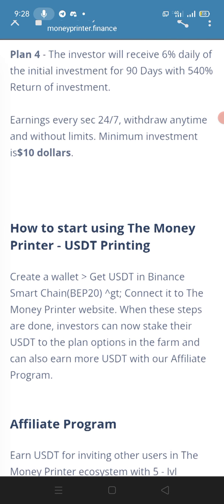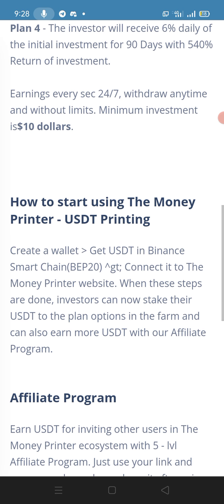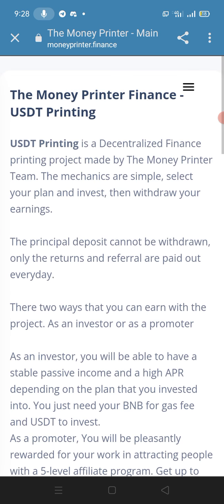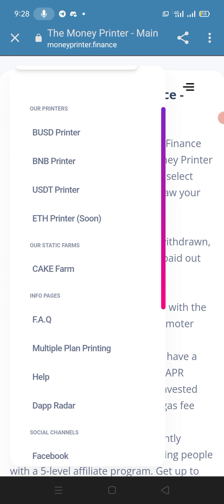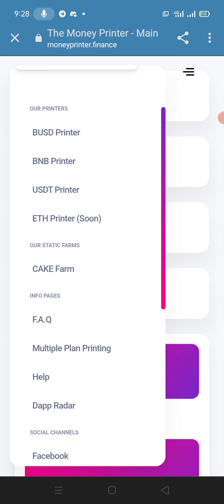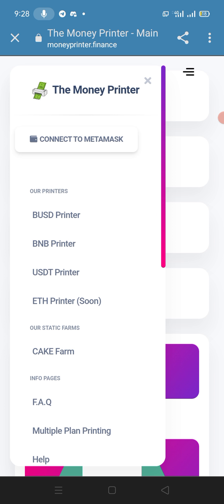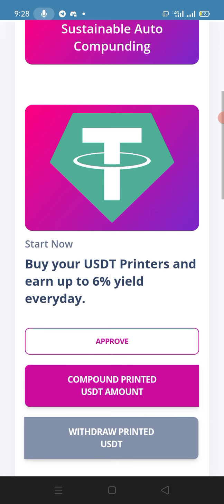Withdraw anytime and without limit. Minimum investment is $10 here. So we already discussed how we can invest our USD in their site. You just need to open the USD here. You just need to click the approve.